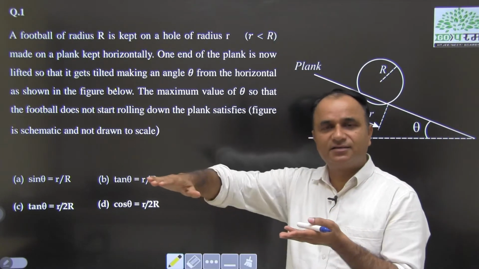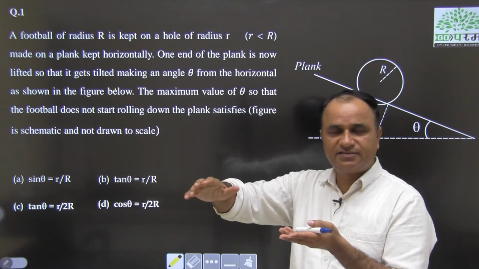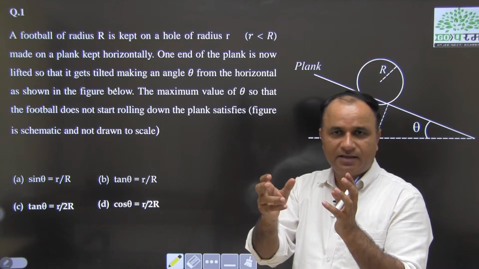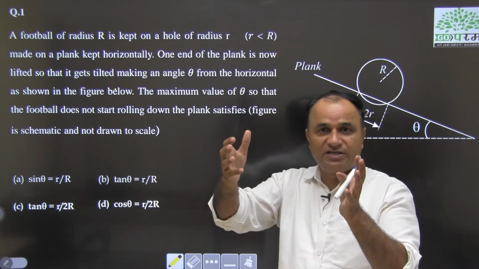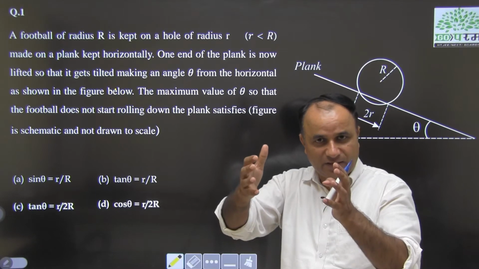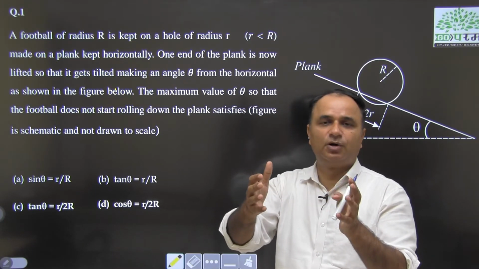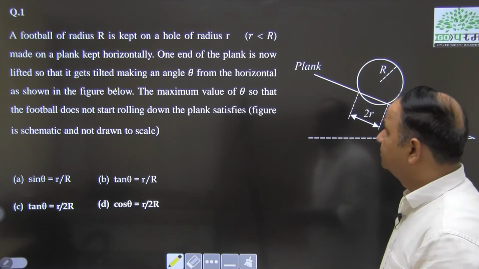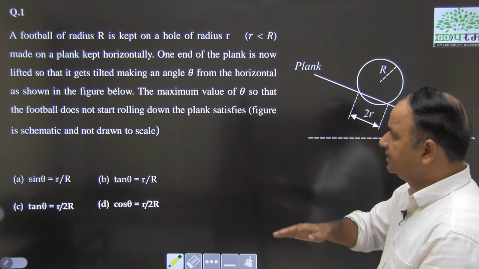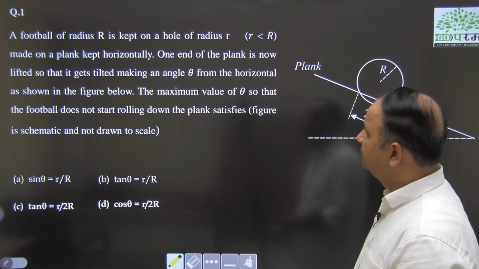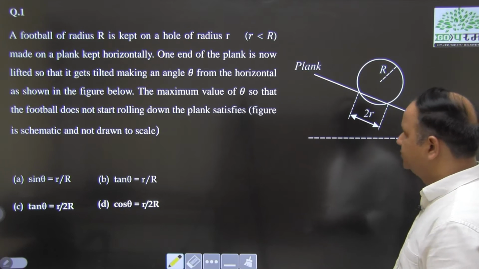So, there is a plank kept horizontally, and there is a small hole made in the plank of radius small r, and a football is kept. By taking support of that hole, you can keep comfortably a football on the horizontal platform. Now, one end of the plank is now lifted so that it gets tilted, making an angle theta from the horizontal, as you can see in the figure.